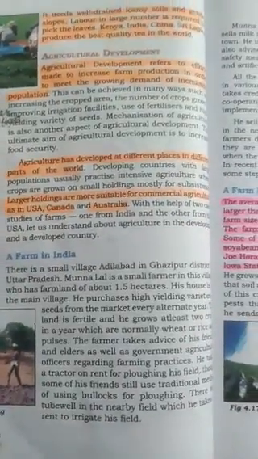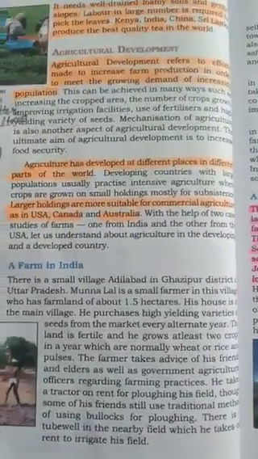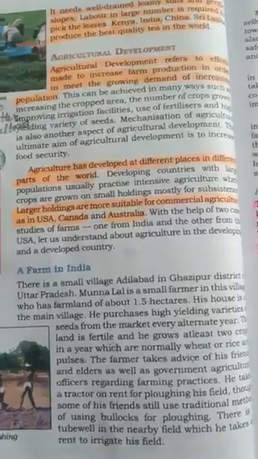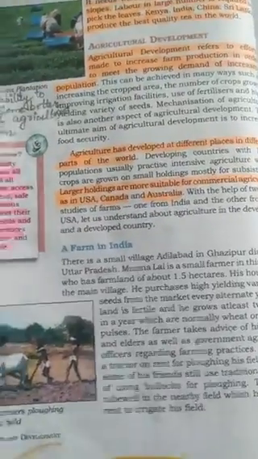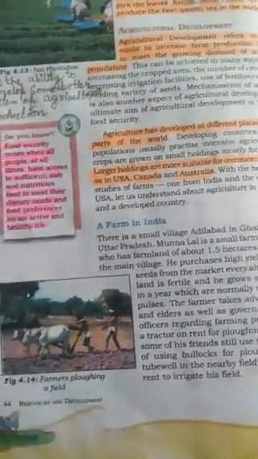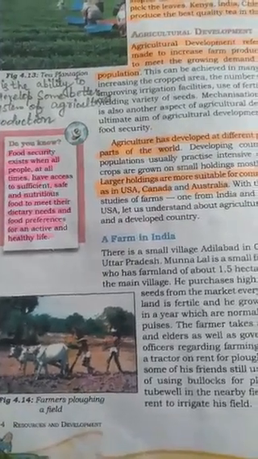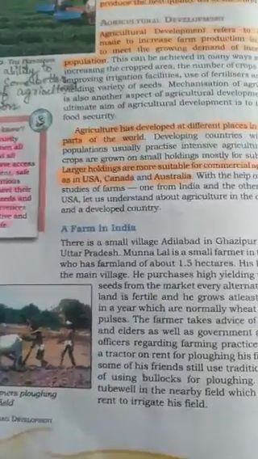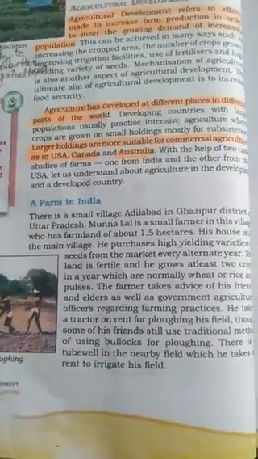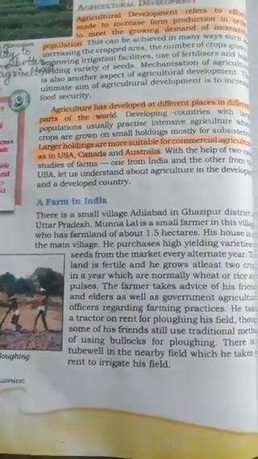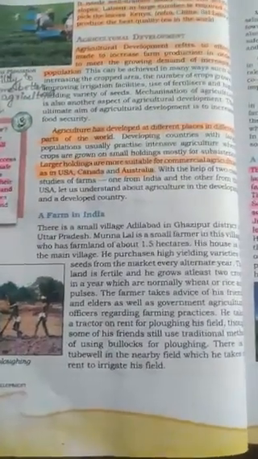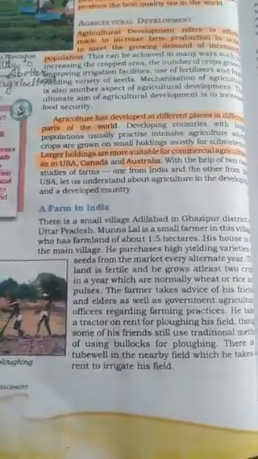Agriculture development. Agriculture development refers to the efforts made to increase farm production in order to meet the growing demand of an increasing population. Or we can say that agriculture development is the ability to develop a better system of agricultural production. Agriculture has developed at different places in different parts of the world. Larger holdings are more suitable for commercial agriculture in USA, Canada and Australia.